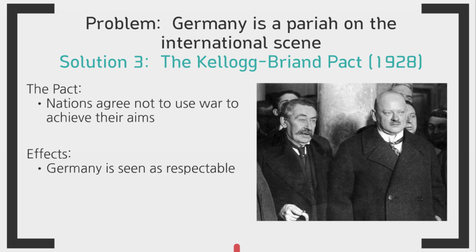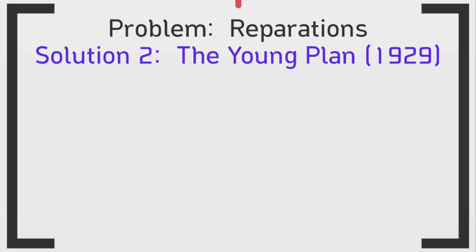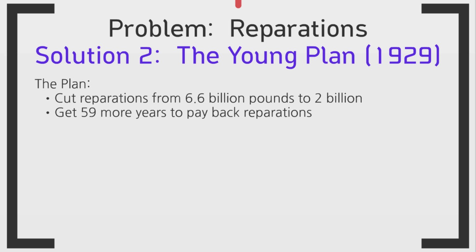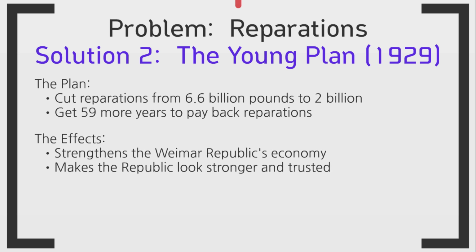And then Stresemann goes back to the reparations problem, and his second solution was the Young Plan in 1929. The plan was basically to cut reparations from £6.6 billion to £2 billion, and Germany got an extra 59 years to pay back the reparations. The effects were, it strengthened the Weimar Republic's economy, made the Republic look a lot stronger, and it showed that people were beginning to trust the Weimar government again.